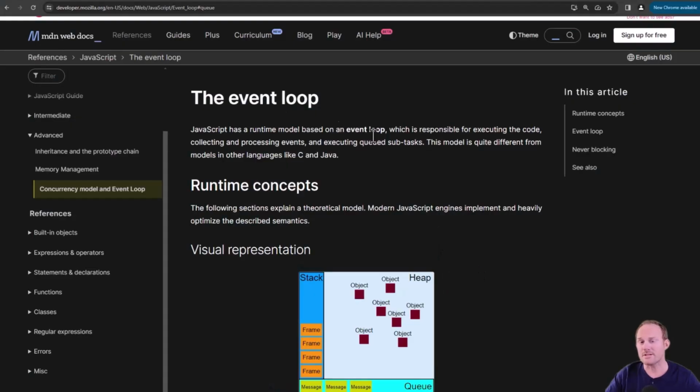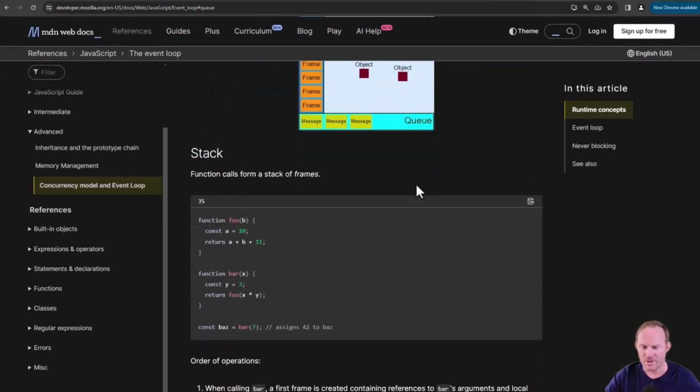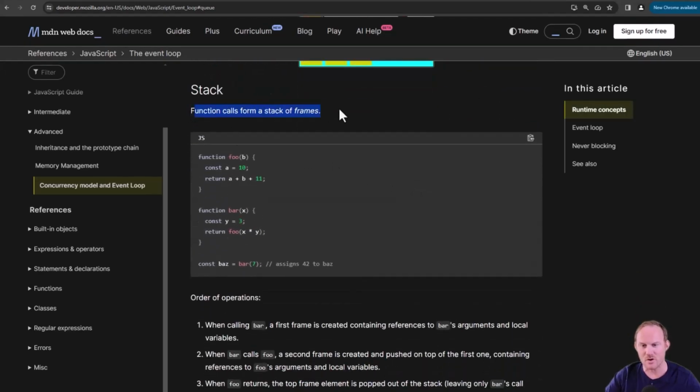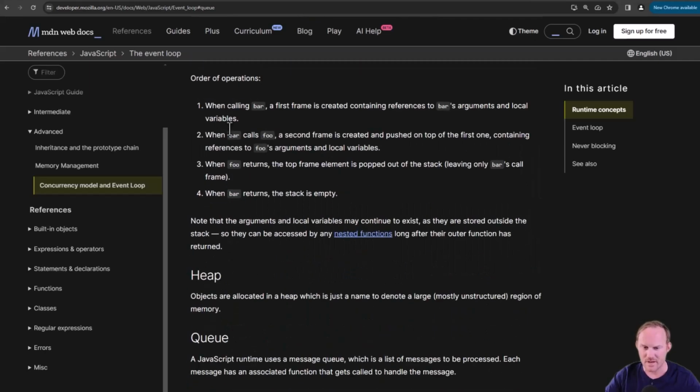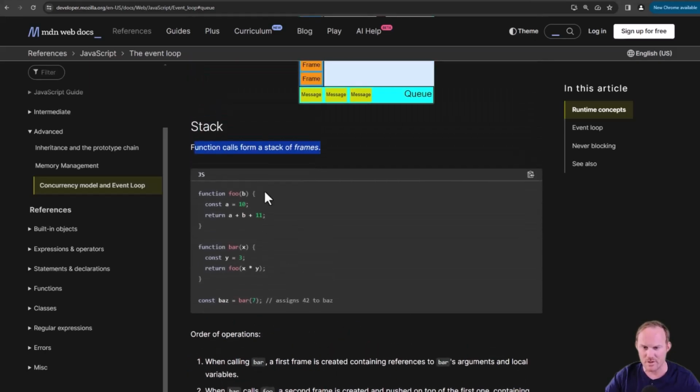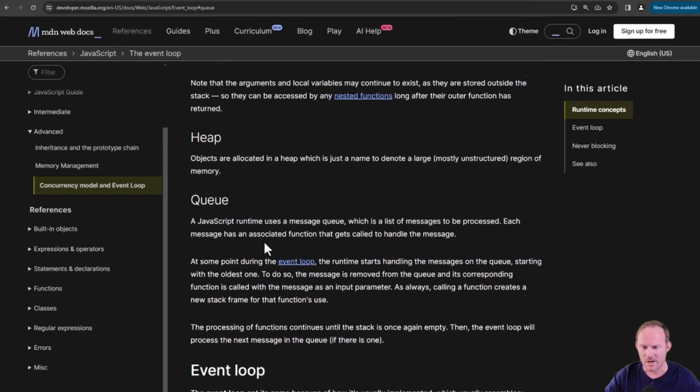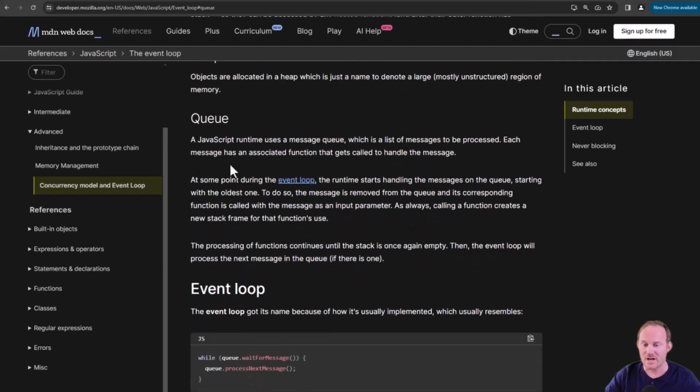A brief look at the documentation. I showed you this page already before, but the event loop, meaning how the JavaScript runtime model works. If we scroll down a little way, the stack is the function call from a stack of frames, and there's a little bit of info here based on the example they've got. We're going to hop over that and go to the queue. A JavaScript runtime uses a message queue, which is a list of messages to be processed. Each message has an associated function that gets called to handle the message.